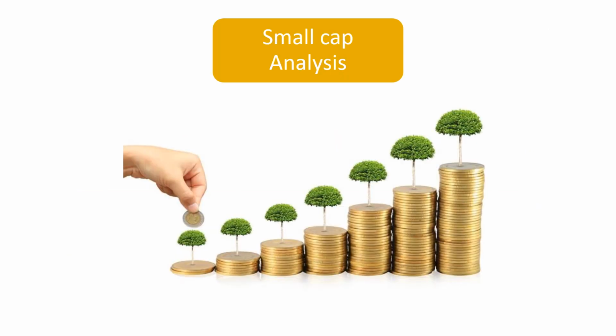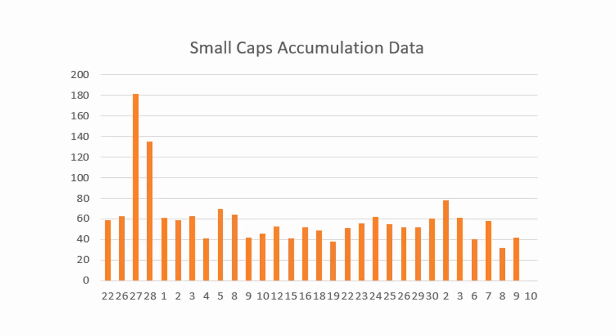Now coming to the small cap analysis, the small cap data also shows a very small improvement. But if you look at the average of the small cap accumulation over the last 1.5 months, it is still on the lower side, right? So looking at this kind of accumulation, when the index was down close to 3%, I would really not be going ahead and taking any trades tomorrow, no matter how good they look, right?